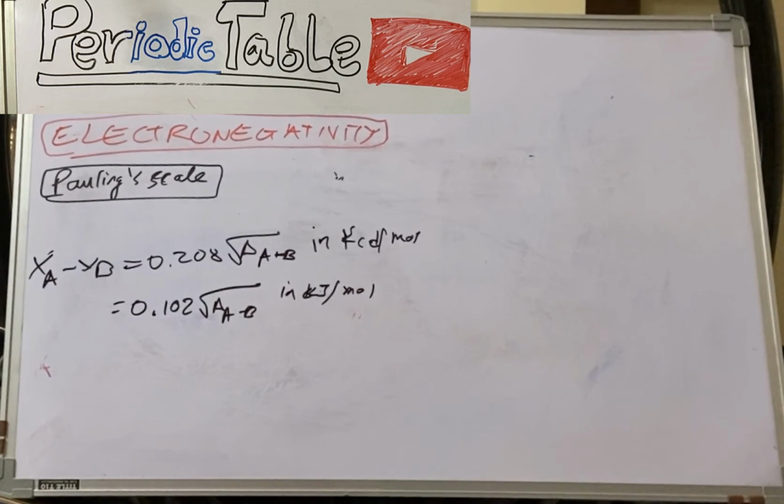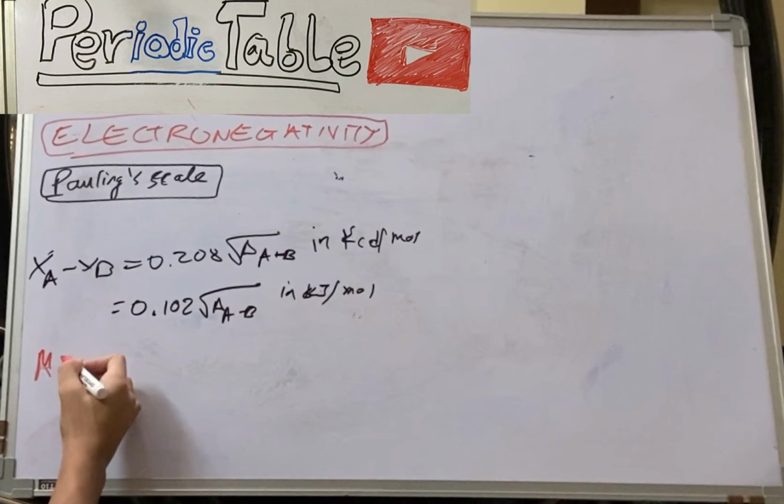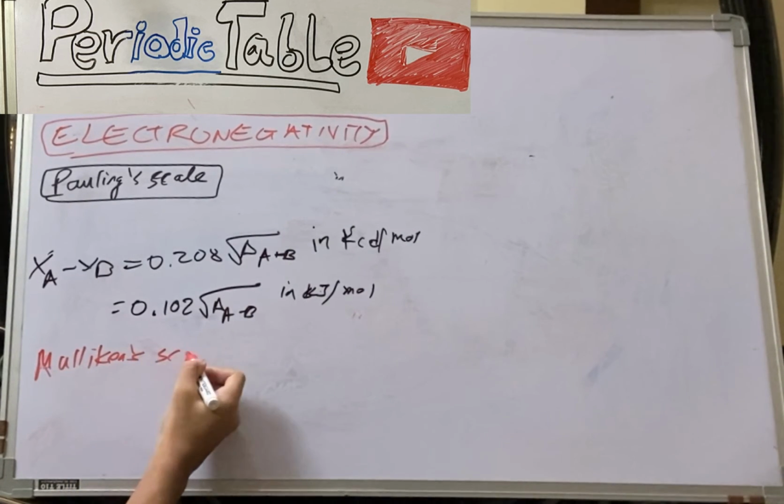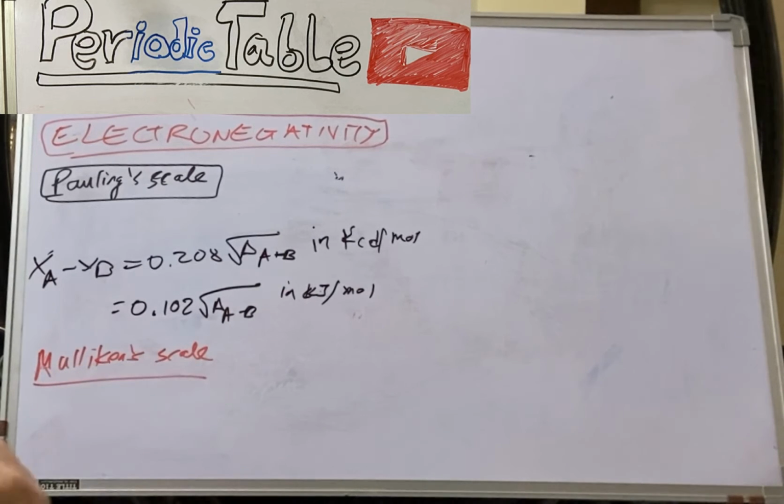Now, there is another scale known as the Mulliken scale. This can really be asked in the exam. There was a scientist known as Mulliken.